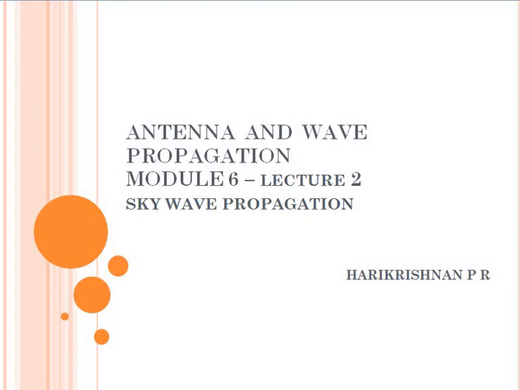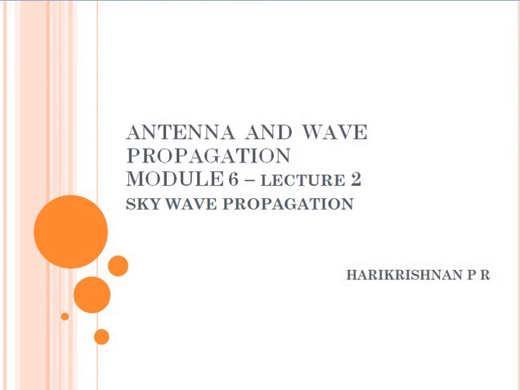In the last class, we have seen the structure of ionosphere. The main layers in ionosphere are D, E, F1, and F2 during daytime, and E and F during nighttime. This property of ionosphere is used for long distance communication.